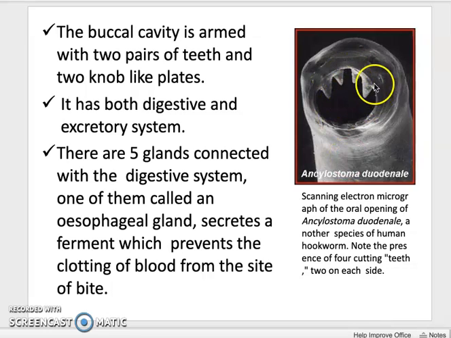With the help of these plates, they cling to the intestinal wall, and to prevent clotting of the blood, they secrete this ferment from the esophageal gland.